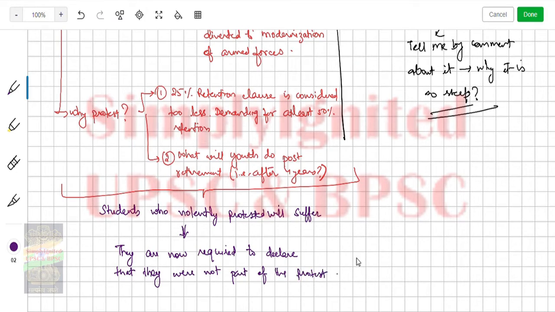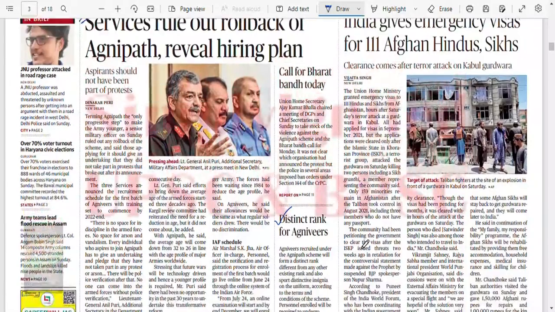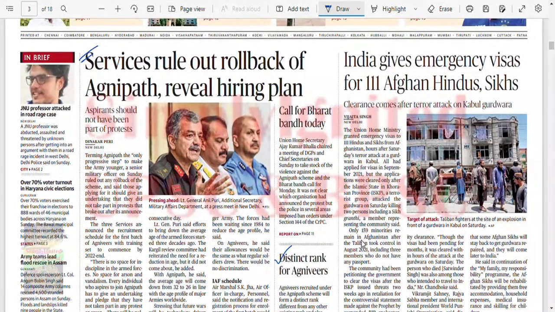Now with this background, let's understand this. Okay, so these services announced the recruitment of the first batch. There is no space for indiscipline in armed forces, no space for arson and vandalism. Every individual who aspires to join Agnipath has to give an undertaking and pledge that they have not taken part in any protest or arson. There will be police verification. After that, no one can come into armed forces without police verification. Okay, these things are there. Fine. So Agnipath is not going to be rolled back, as said by the three chiefs.